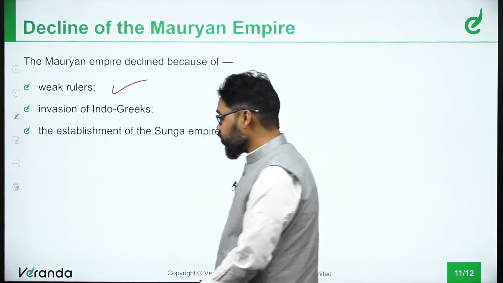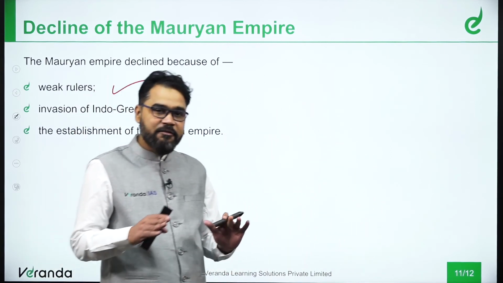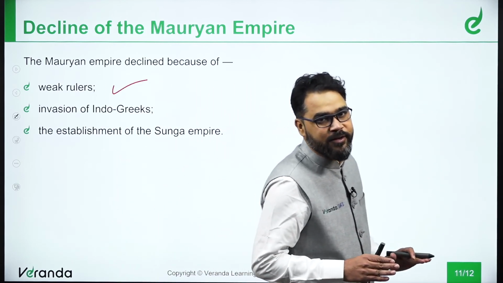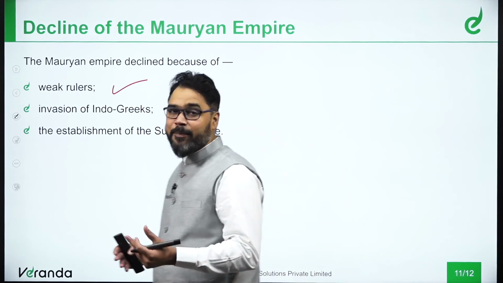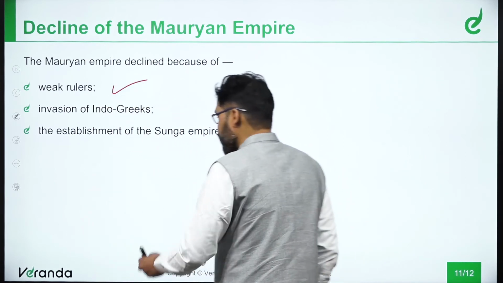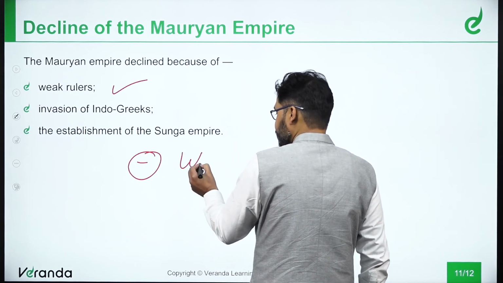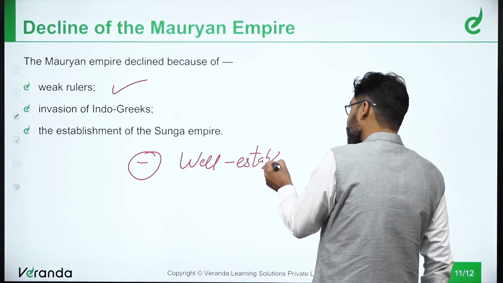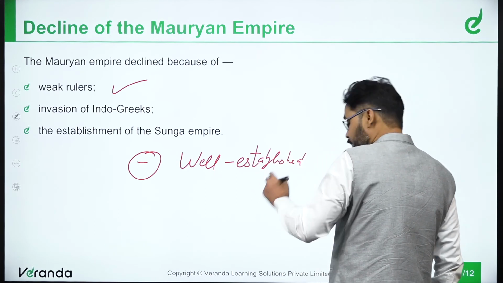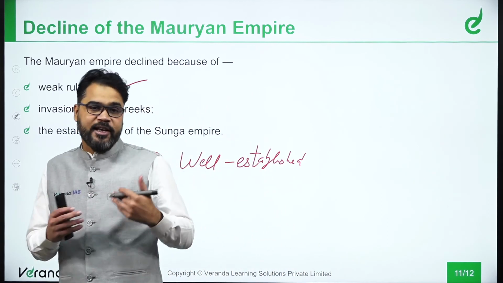Ultimately, it was the establishment of the Sunga Empire that completely finished the Mauryan Empire. So the decline happened because of not well established rulers, and also because of the outside invasions and attacks that were taking place regularly.